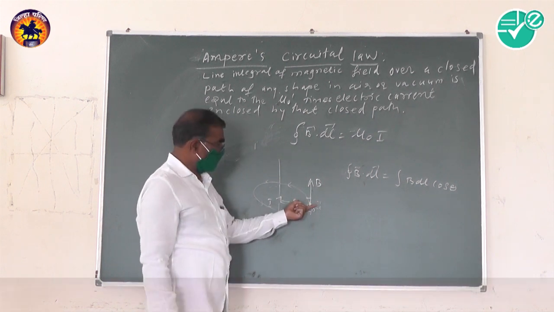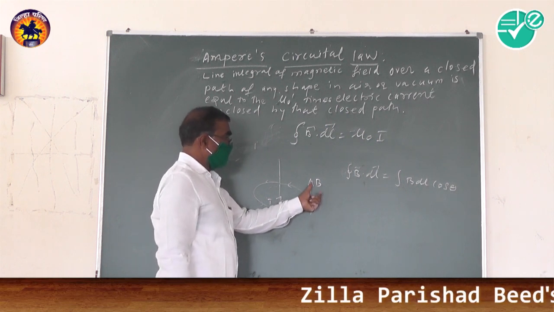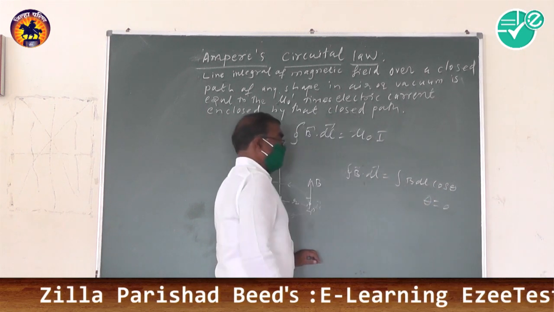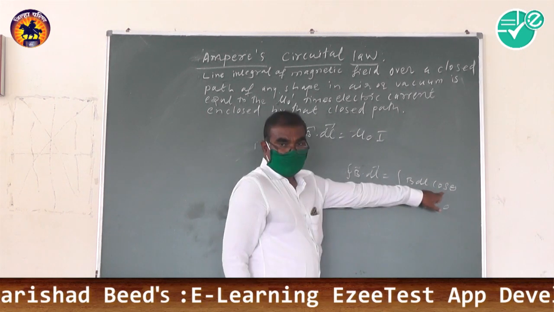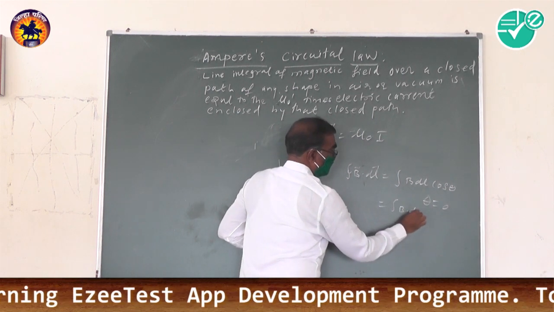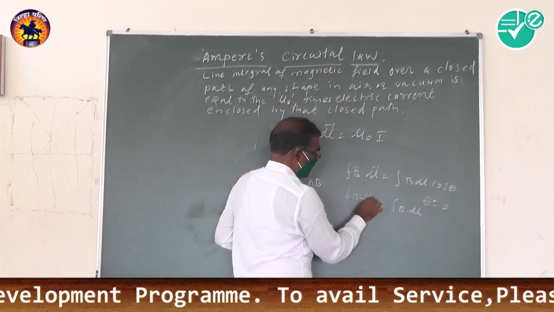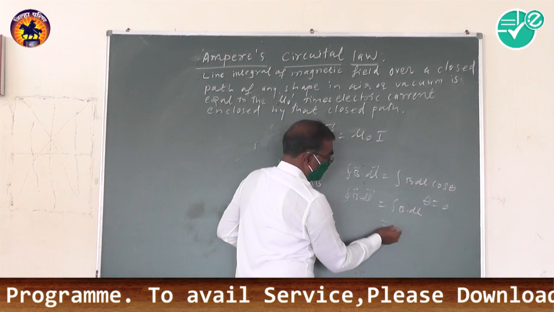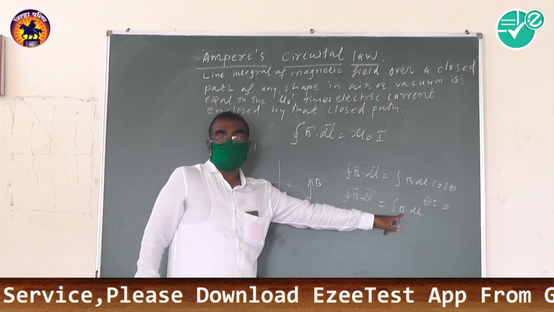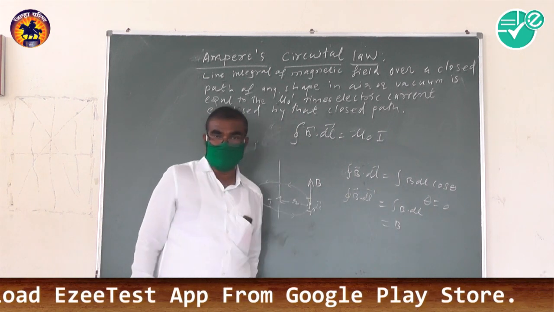We know that the vectors dl and B are in the same direction, so theta is equal to 0 and the value of cos 0 is 1. Therefore, the magnetic induction is constant throughout the circle, so it is taken outside the integration.